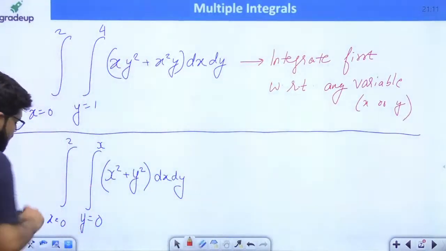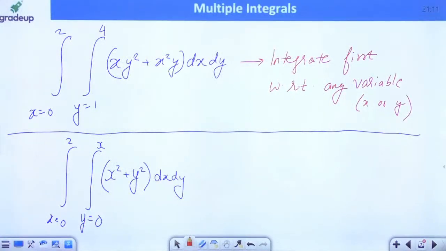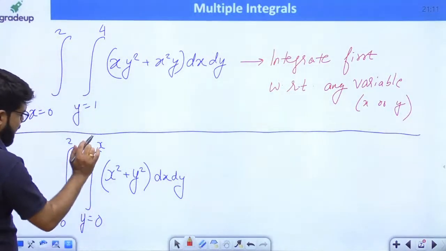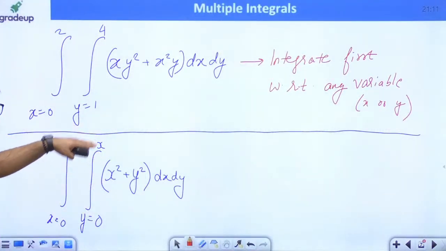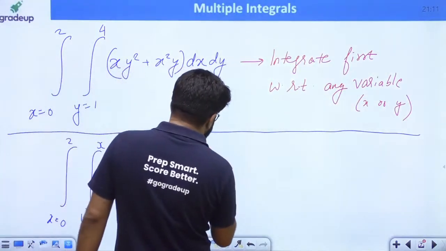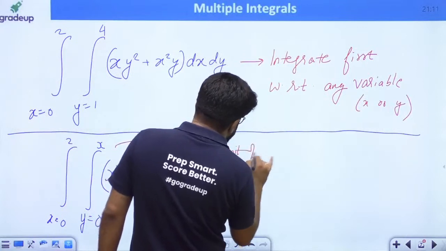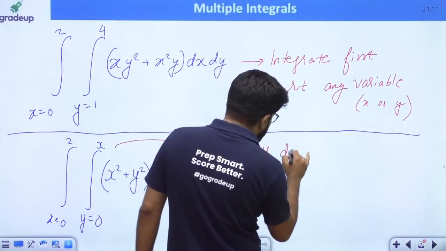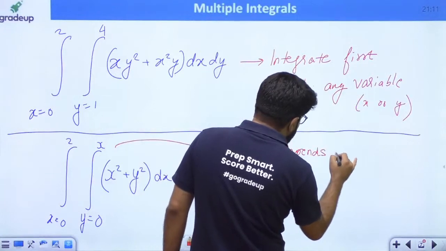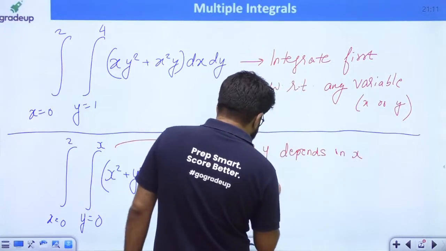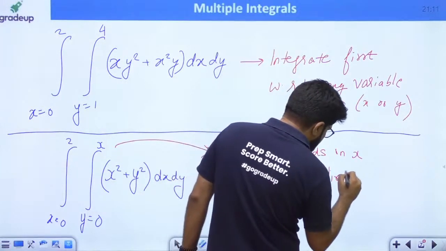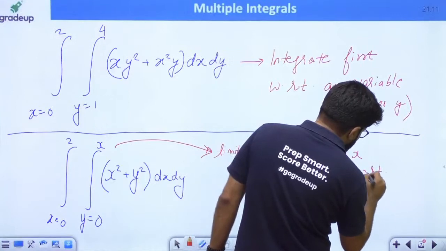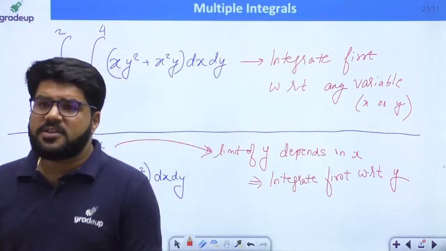But in the second case, the limit of x is 0 to 2, that is constant, but the limit of y is 0 to x. The limit of y depends on x. Maybe the upper limit depends on x, maybe the lower limit, or maybe both. So whenever the limit of y depends on x, integrate first with respect to y.